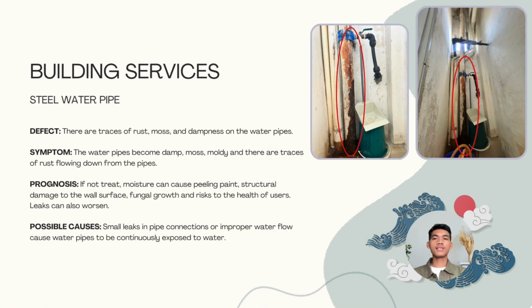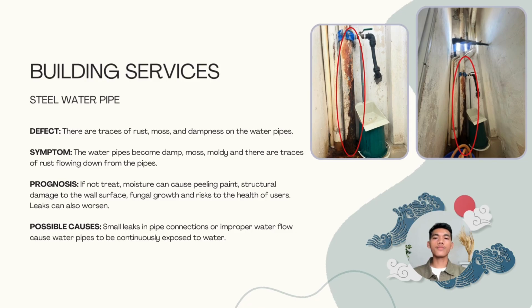Building services. The element, steel water pipe. The defect, there are traces of rust, musty growth, and dampness on the water pipe. The symptom, the water pipe becomes damp, musty, moldy, and there are traces of rust flowing down from the pipe. The prognosis, if not treated, moisture can cause peeling paint, structural damage to the wall surface, fungal growth, and risk to the health of users.